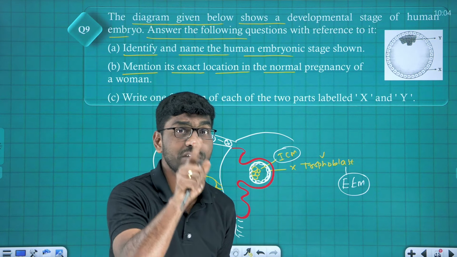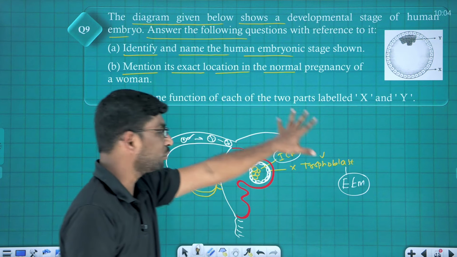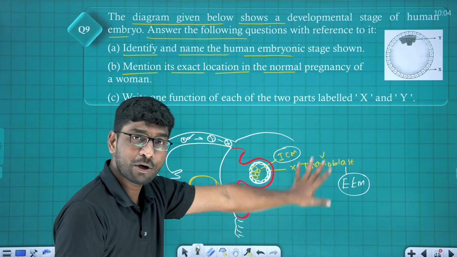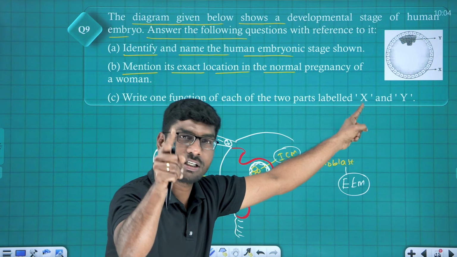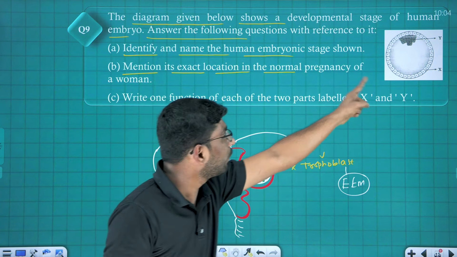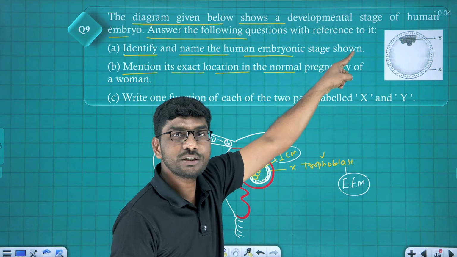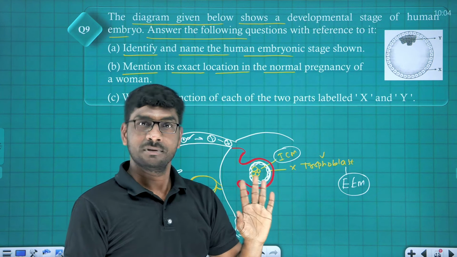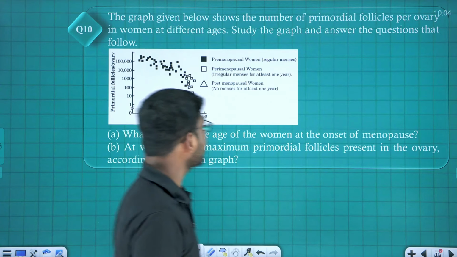So if this type of question comes in the exam, you should write like this. You understand my point? What is the stage name? Blastocyst. What does X stand for? X is trophoblast, and Y is what? Tell me, ICM. Clear, students? Move on to the next question. Look at the next question.